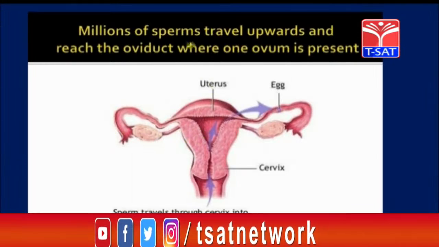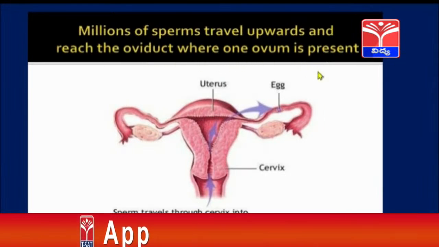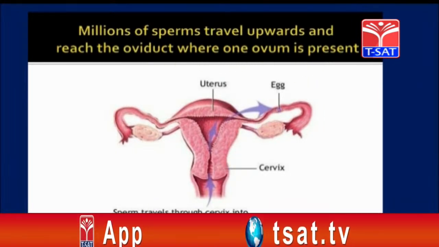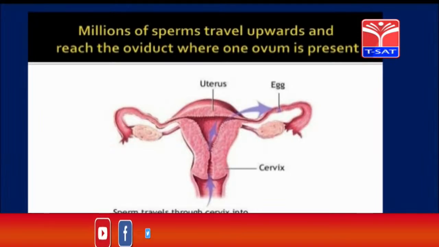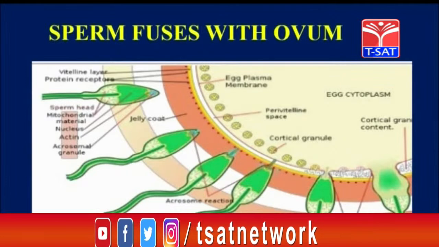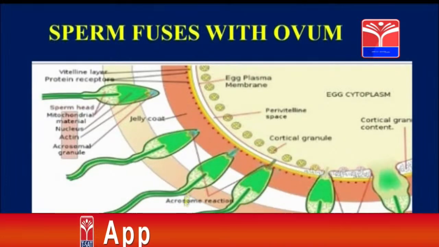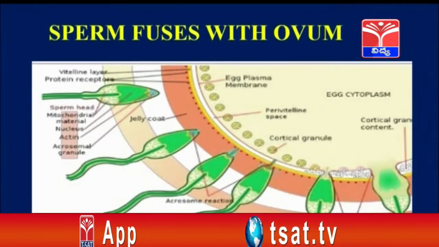Millions of sperms travel upwards through the cervix into the uterus and reach the oviduct where only one ovum is present, searching for the egg. Many sperms try to enter inside the egg, but only one sperm will enter. All of them will not be entering.